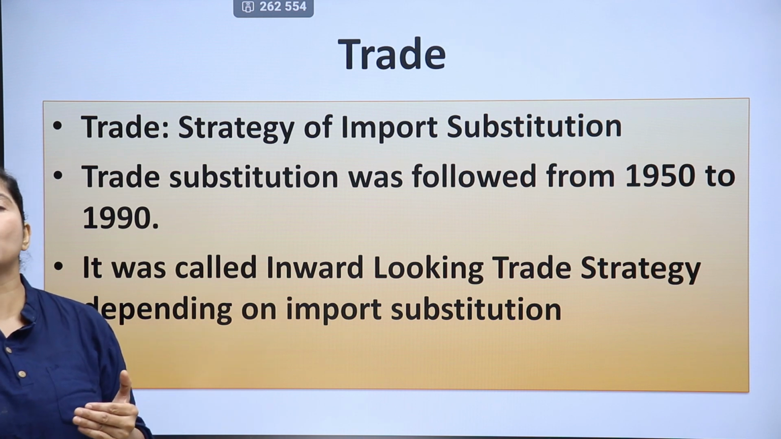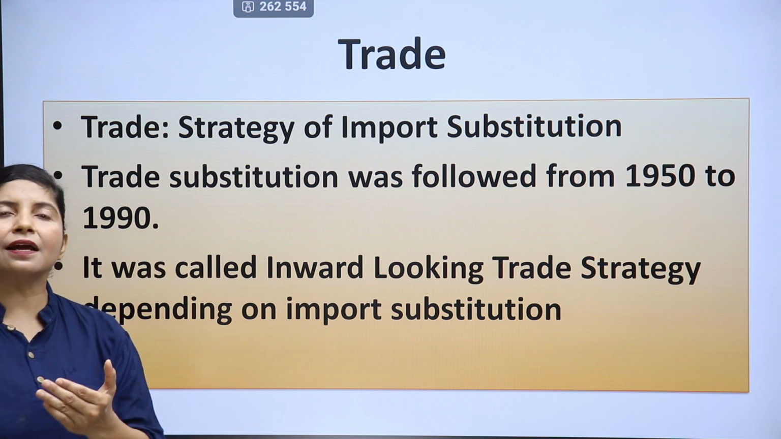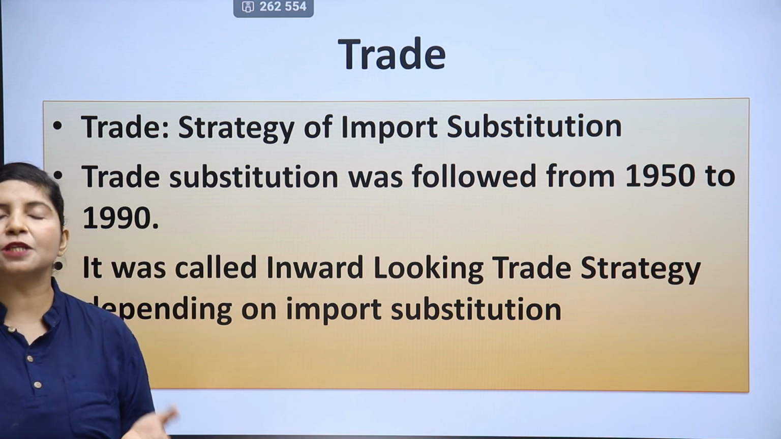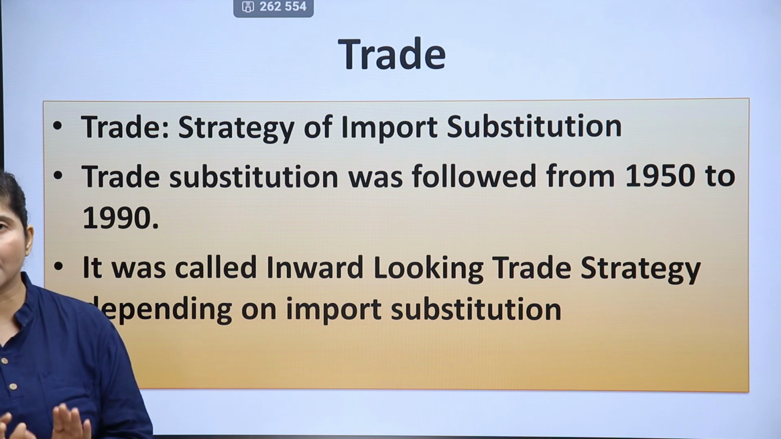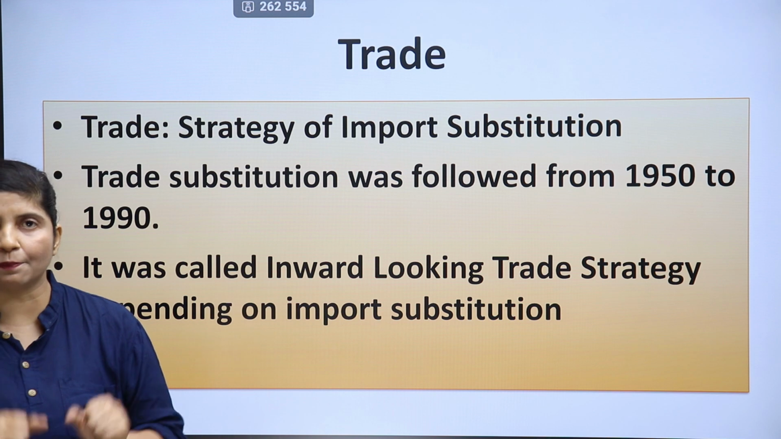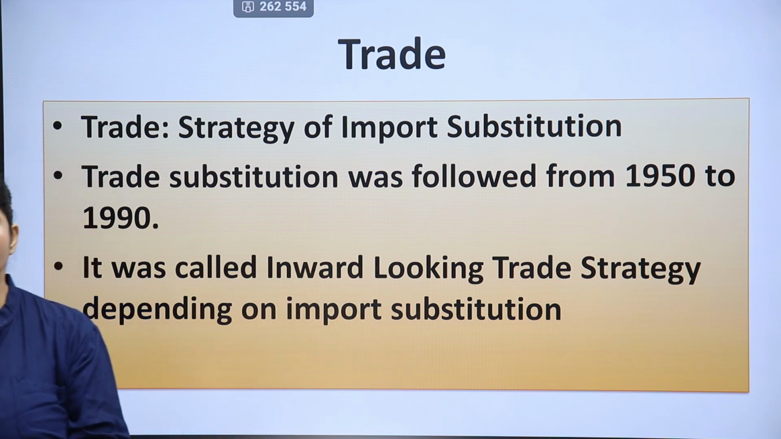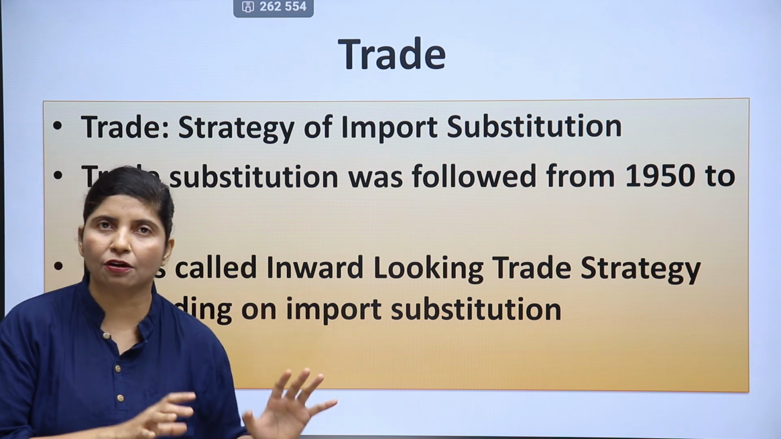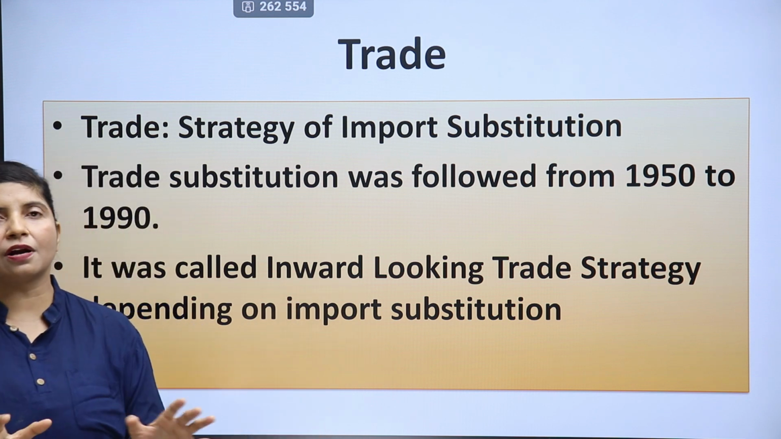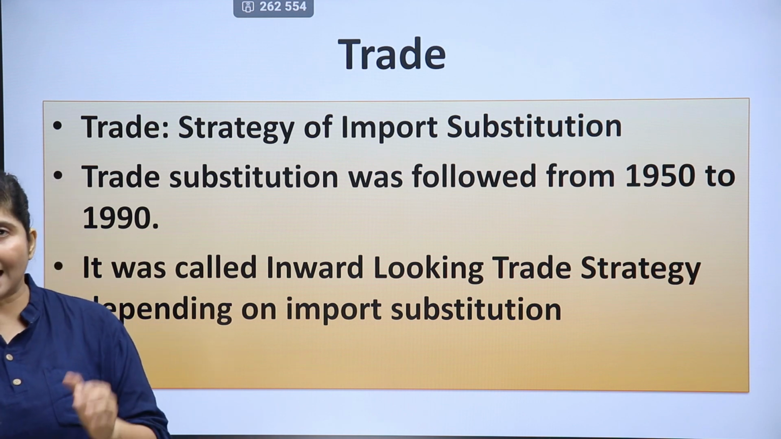Outward looking means export policy, promoting exports. Inward looking means promoting import substitution, that means producing those commodities which you can produce in your own nation, and not importing from other nations. For example, if your mother knows how to make dosa or idli or kachori or samosa at home, she will make those kachori and samosa at home and won't purchase from outside, and she can save money.